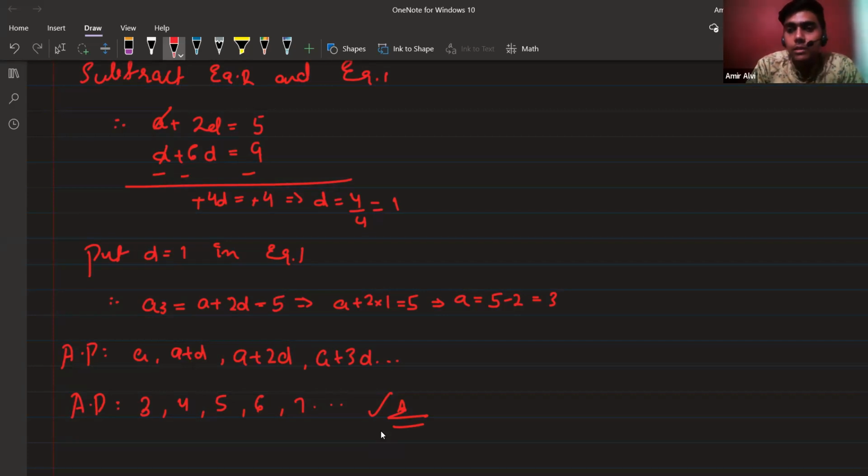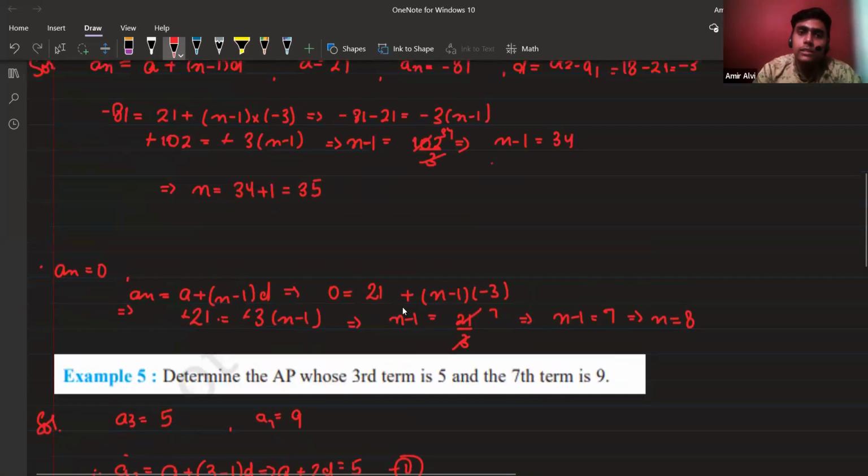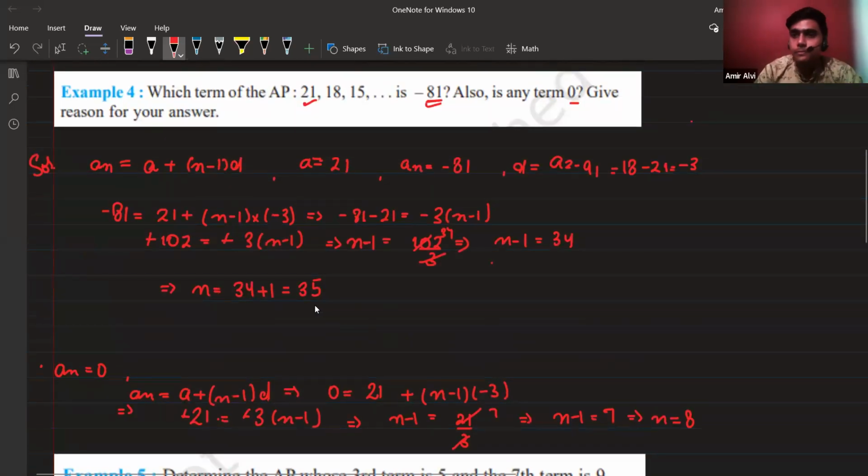Yes, Hiba. N is the nth term, basically N is the number of the term, or you can say, if N is 35, N is 35 means the 35th term, and AN is the value of that 35th term.